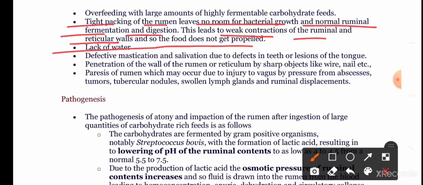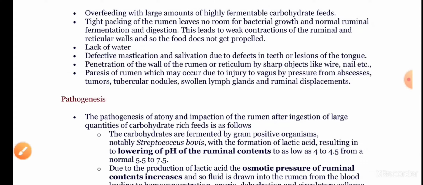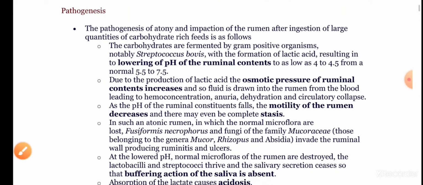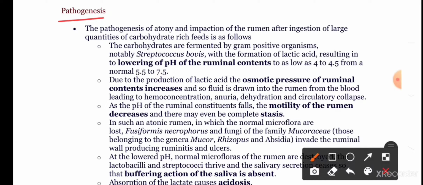Other causes include lack of water, defective mastication and salivation, penetration of the wall of the rumen or reticulum by sharp objects, and paresis of the rumen, which may occur due to injury to the vagus nerve by pressure from abscesses, tumors and other defects. Now let us come to the pathogenesis. Pathogenesis of atony and impaction of the rumen after ingestion of a large quantity of carbohydrates.